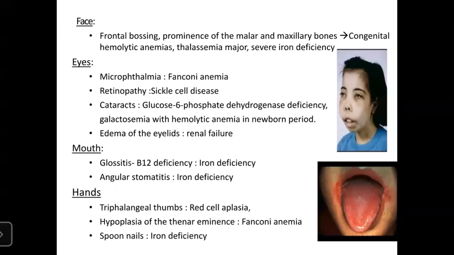In the eyes, there might be microphthalmia in case of Fanconi anemia, which is associated with renal failure as well. Retinopathy can be seen in sickle cell anemia. Cataracts can be seen in galactosemia as well as with glucose-6-phosphate dehydrogenase deficiency. Edema of the eyes in case of renal failure. Glossitis in case of B12 deficiency. Angular stomatitis in case of iron deficiency anemia. In the hands, there might be absent or triphalangeal thumbs in case of red cell aplasia, hypoplasia of thenar eminence in case of Fanconi anemia, and spooning of nails in case of iron deficiency anemia.